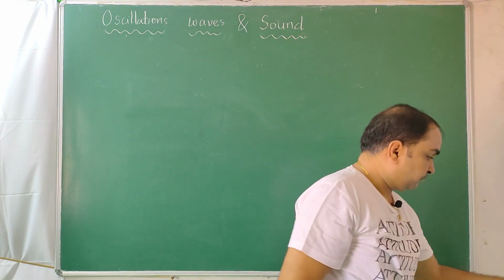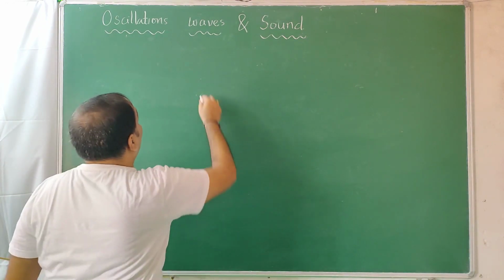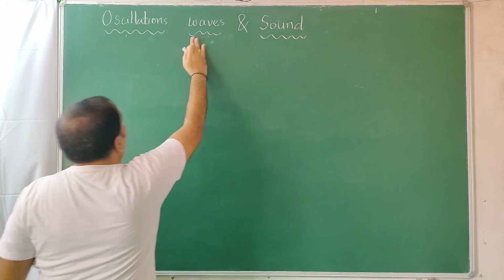Now we are introducing the concept of waves. So first I'll write, define wave.